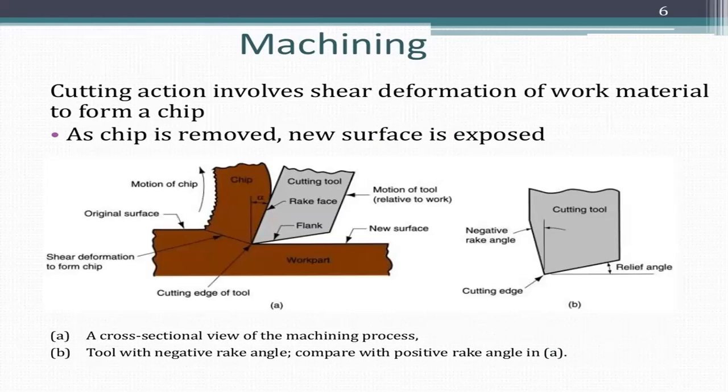In the diagram, the first one is a cross-sectional view of the machining process. The tool is here, cutting takes place, and chip formation occurs from the work part. It is an unwanted material. The second diagram is a tool with negative rake angle. In every tool, there will be a rake angle, negative rake angle, and the relief angle. The negative rake angle is in the front part of the tool, and the relief angle will be on the back side, behind the tool.